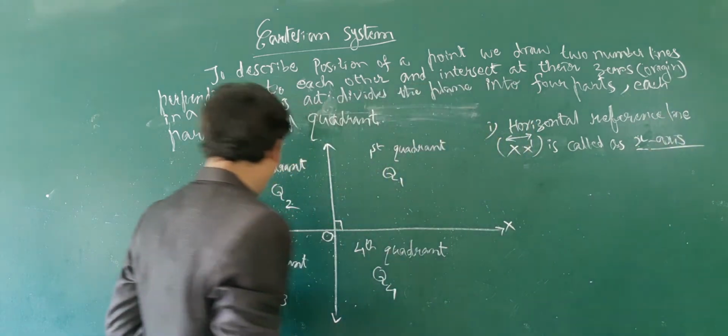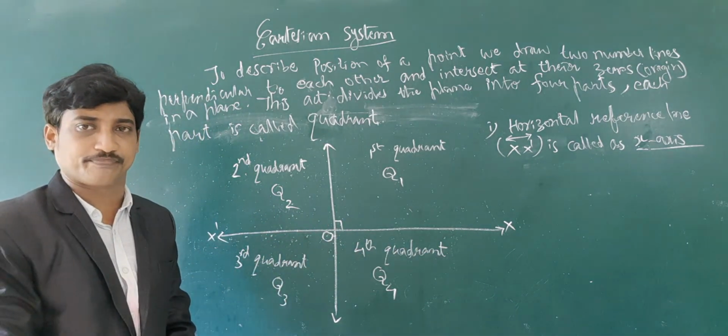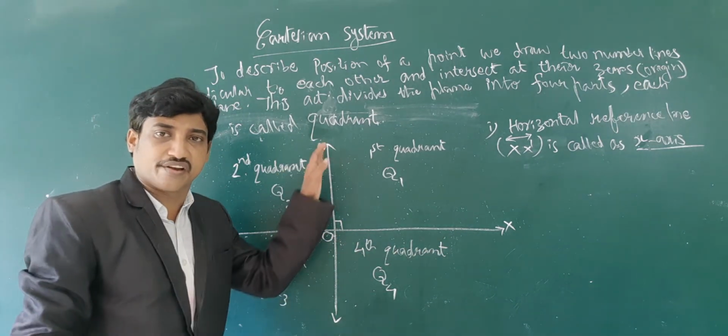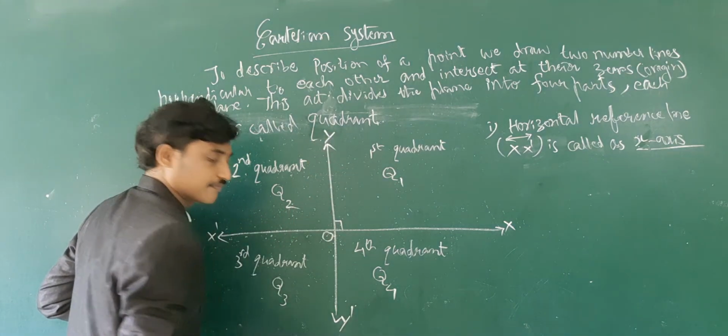We call the horizontal reference line X dash the x-axis, and the vertical reference line is generally denoted by Y dash.